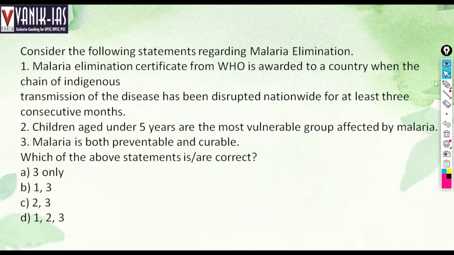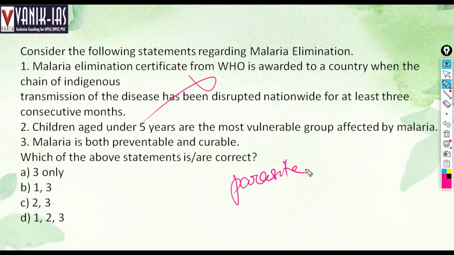No, the first statement is wrong. That may be applicable for diseases like viral diseases. Malaria is basically caused by a parasite, so such a definition cannot be applicable. There is no such chain.